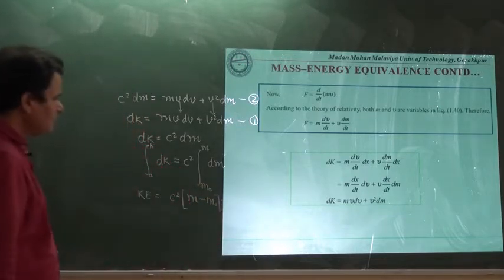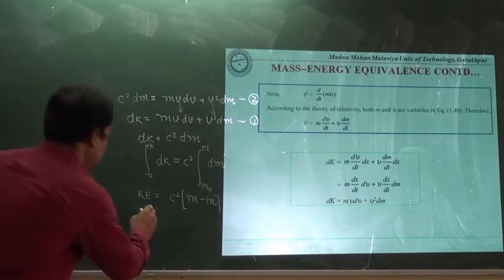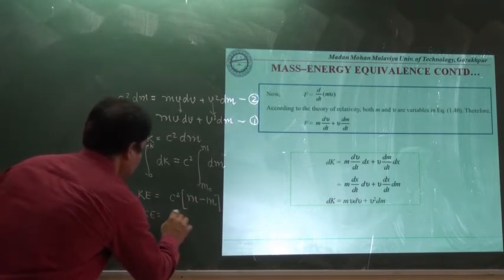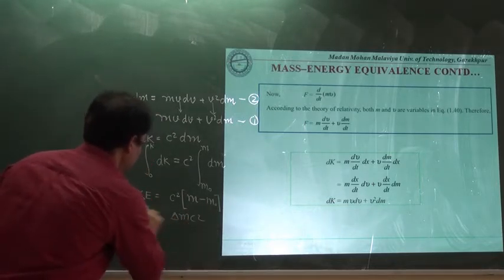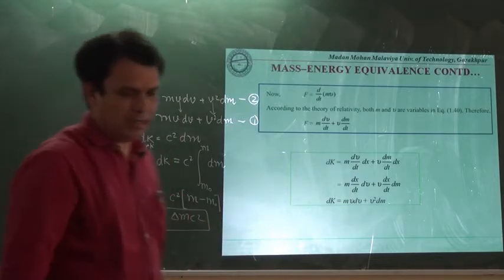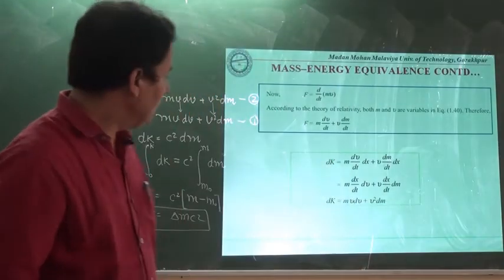This is equal to m minus m0, and hence the kinetic energy will be equal to delta m into c square. This is the expression derived by Einstein as mass energy equivalence.